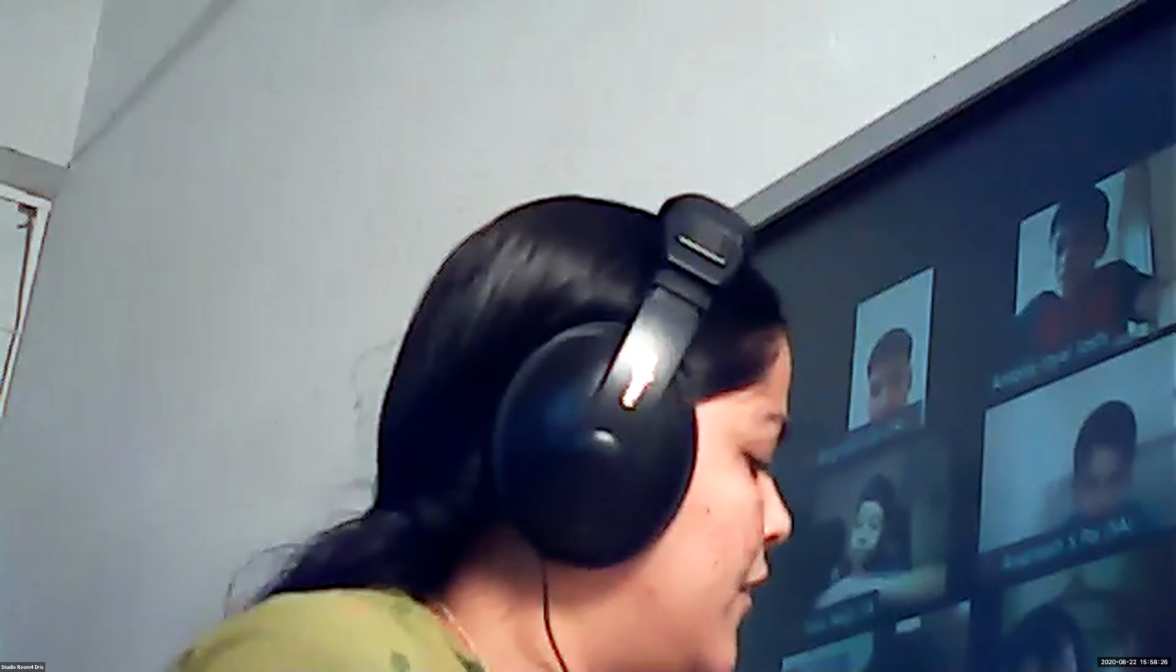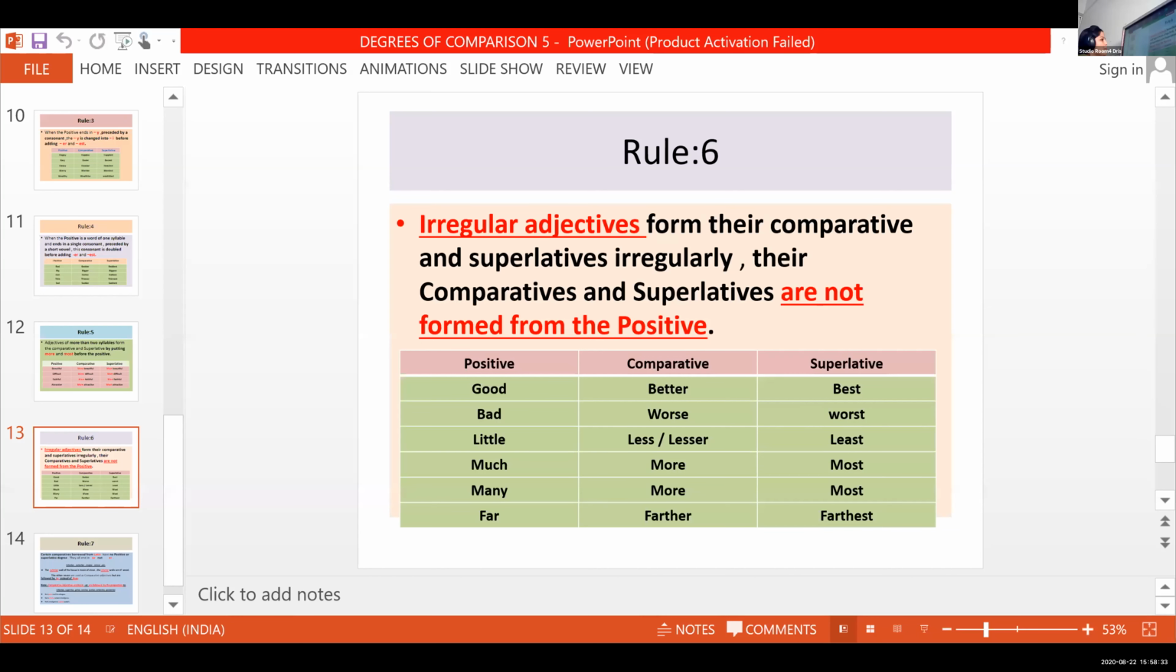Clear? Yes, ma'am. Now let me give you more examples. Little: the comparative form is not littler and not littlest. Then what is it? Less or lesser, and the superlative is least. What about much? More and most. Many: more and most.